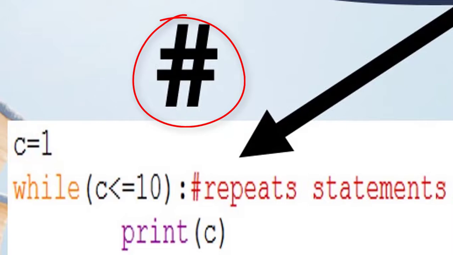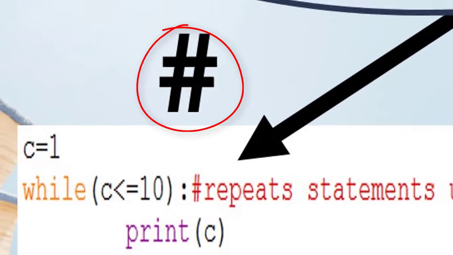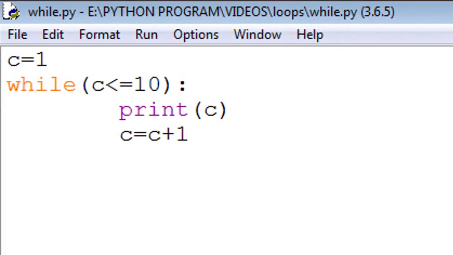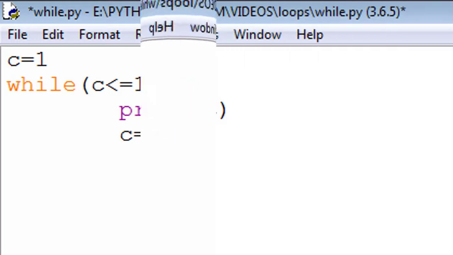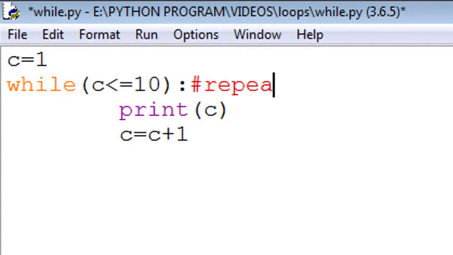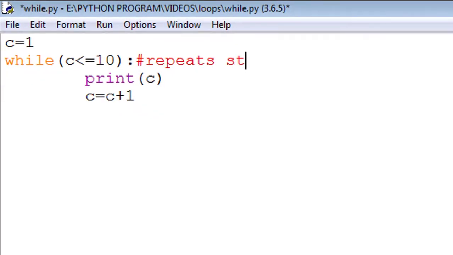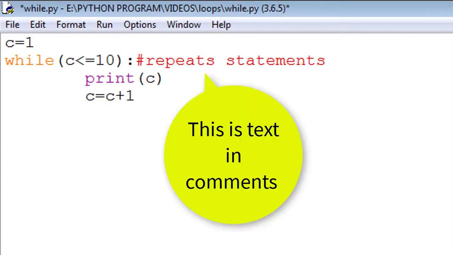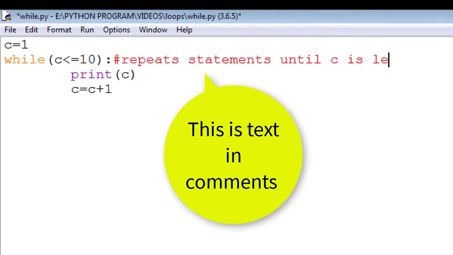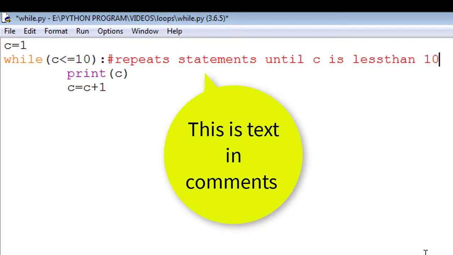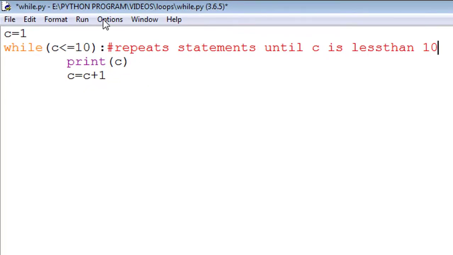So let's see on the screen. This is our simple while loop. In this loop, statements print a series from 1 to 10. I put a hash. So friends, this is a simple comment.